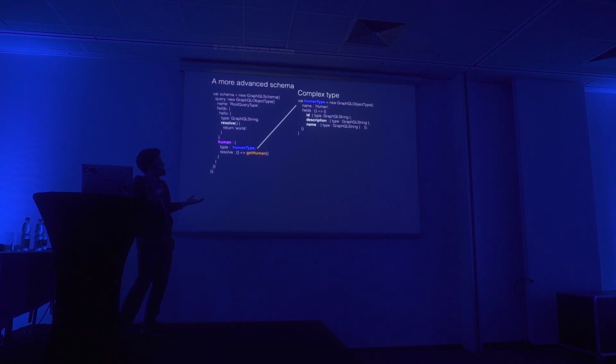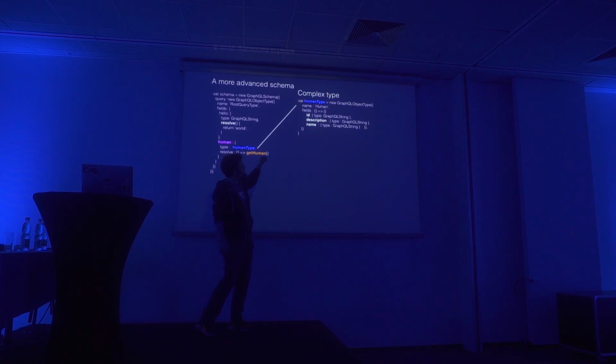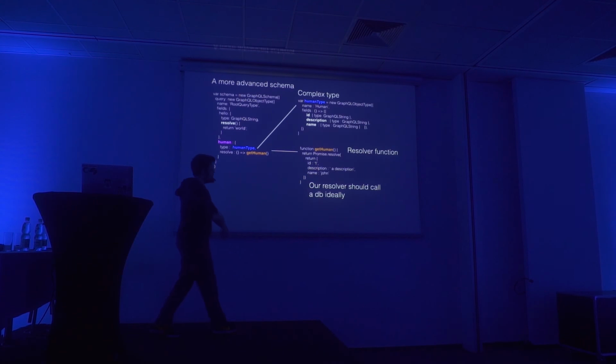And let's start with the type. So the human type is something that has a name, human, and it has a bunch of fields. Surprise: ID, description, and name, and we give those fields a type here, a GraphQL string, and so on. So, okay, now we know a bit more about human. It has an ID, a description, and a name. And we know that it has a resolve method.